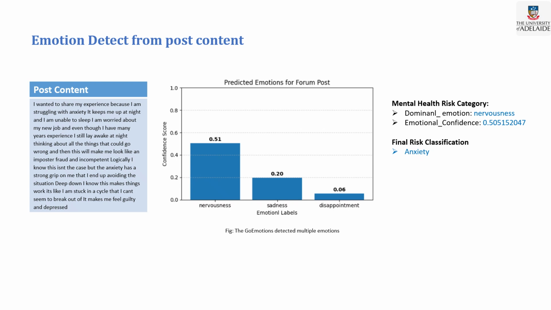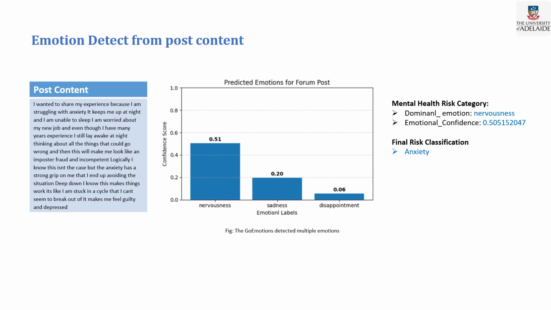Here are the predicted emotions from the post: nervousness is 0.51%, sadness is 0.20%, and disappointment is 0.06%. According to this graph, this post shows nervousness, sadness, and disappointment.